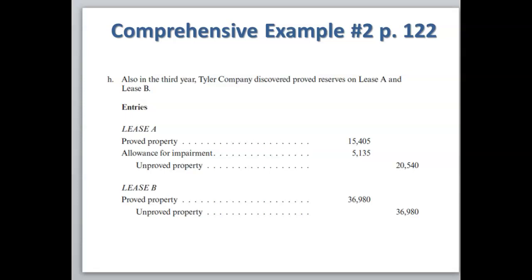And last, in the third year, Tyler Company discovered proved reserves on lease A and B. So we're going to credit the unimproved property for the amount that was in the unimproved property. If there's any allowance like we had with lease A, we're going to debit the allowance, and then the difference is the amount that we're going to capitalize to the proved property account. For lease B, it did not have any impairment, so we're simply reclassifying from the unproved property to the proved property. And this concludes Chapter 4.